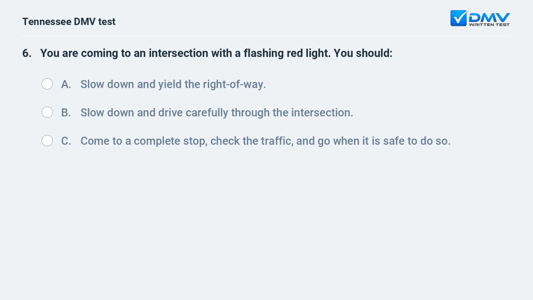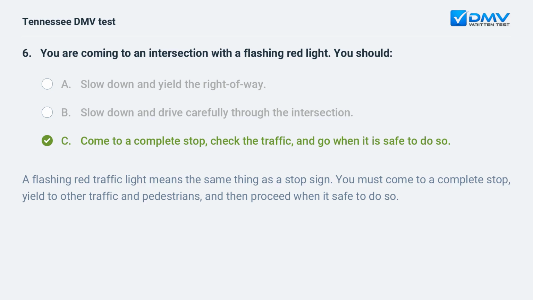You are coming to an intersection with a flashing red light. You should: A. Slow down and yield the right of way. B. Slow down and drive carefully through the intersection. C. Come to a complete stop, check the traffic, and go when it is safe to do so.